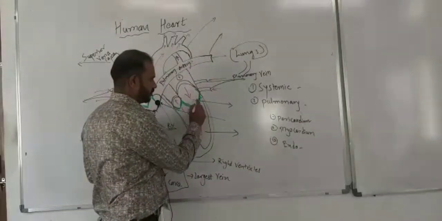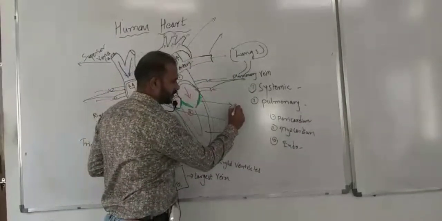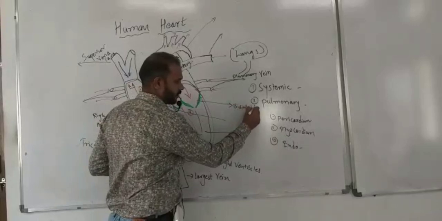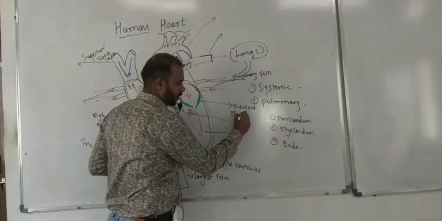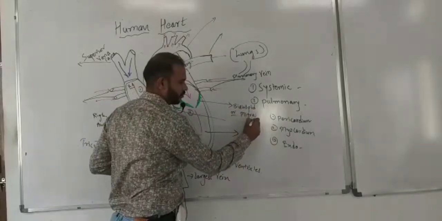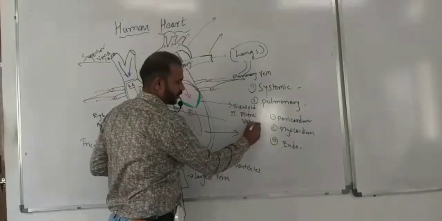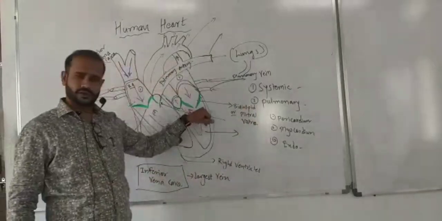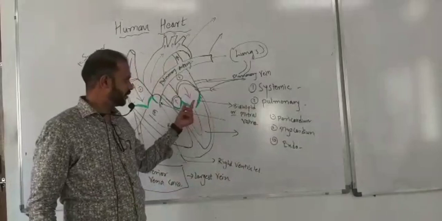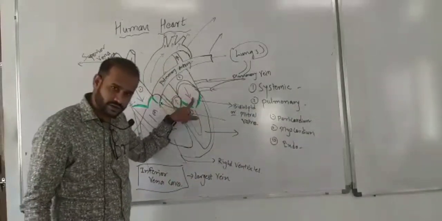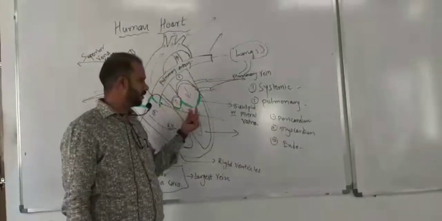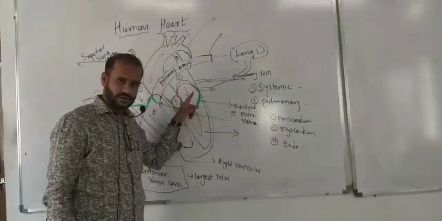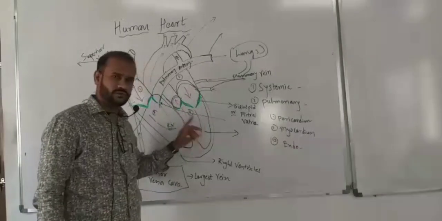Then, when left auricle gets filled with the blood, it contracts and there is another valve. This valve is bicuspid, or mitral valve. You can pronounce either. The bicuspid or mitral valve is present, and when the left atrium or auricle contracts, this valve opens and blood transfers from left auricle to the left ventricle.